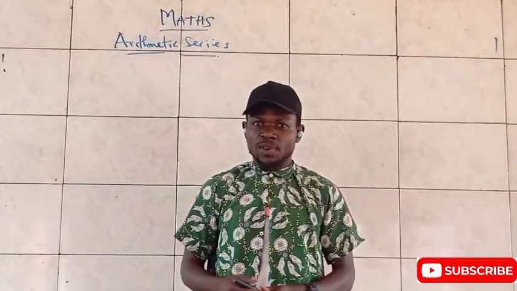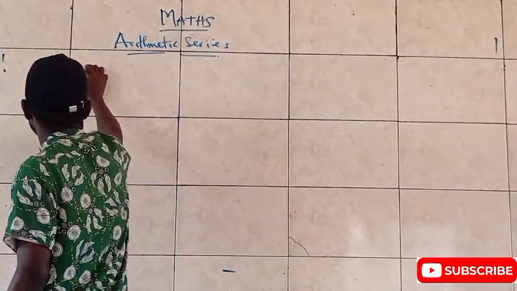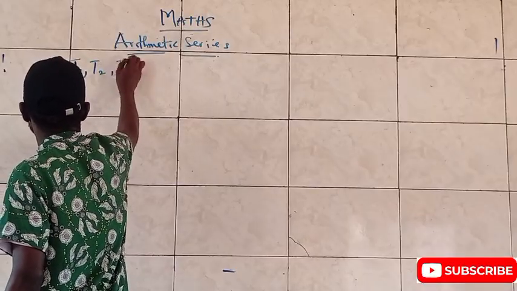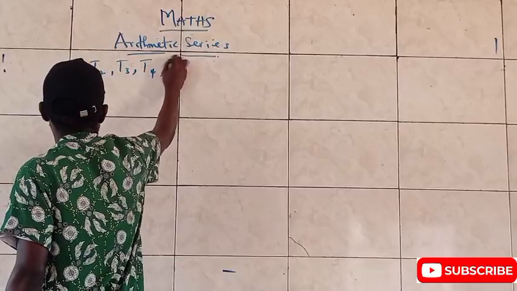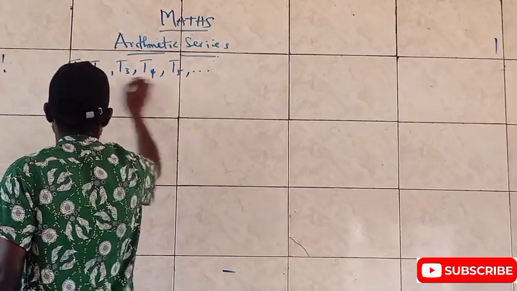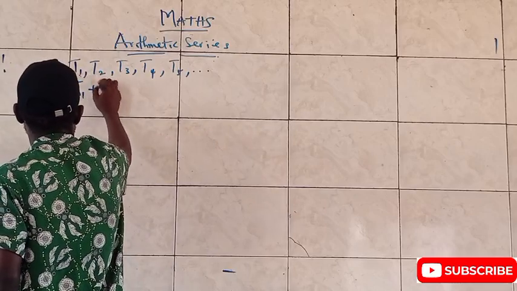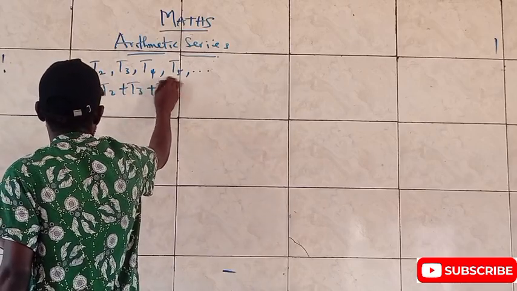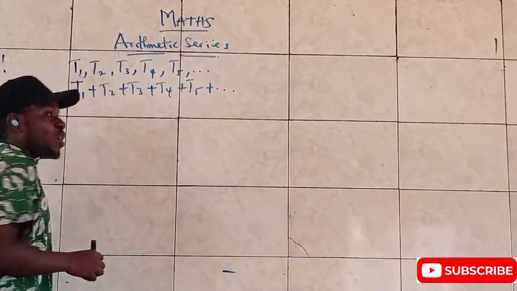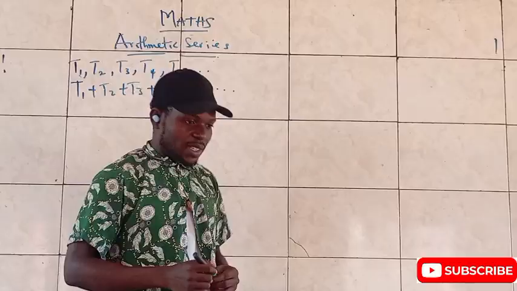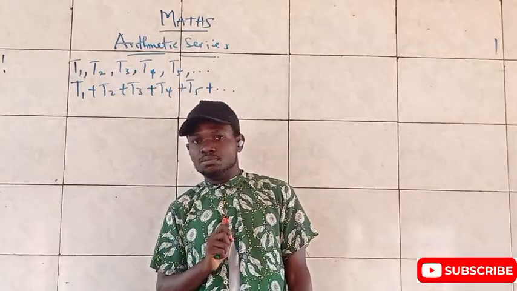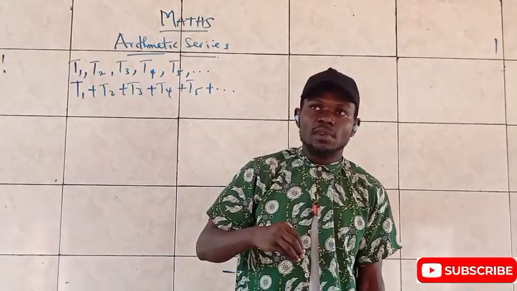That is all. For instance, if we said that the terms of an arithmetic sequence is given as T1, T2, T3, T4, T5, all the way down, then the sum of this series, of this sequence, is T1 plus T2 plus T3 plus T4 plus T5, also all the way down. Yes, I would have loved to prove this to us, but I don't think that is suitable for this class. I'll just give us the formula.